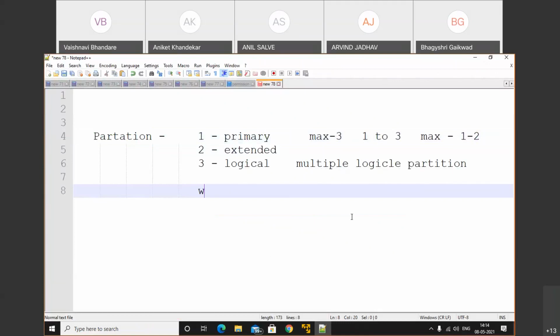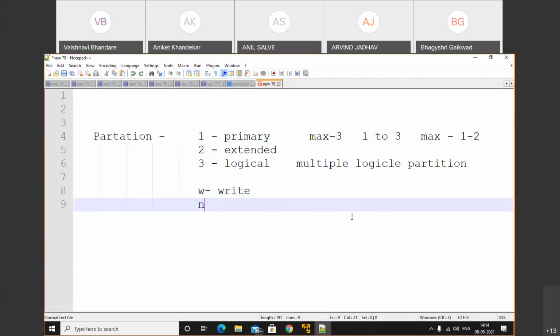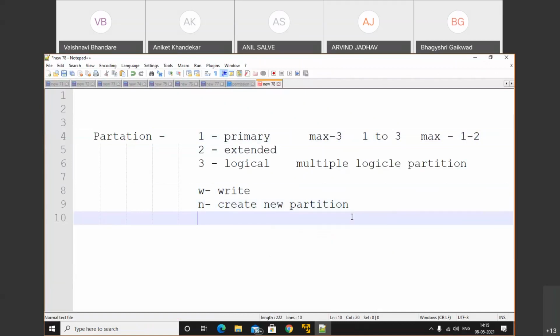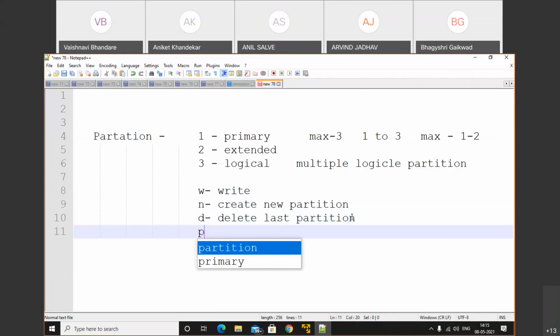Like write, this will write your partition. If you want to create a new partition, use n. After that, delete the last partition. Randomly also we can delete a partition. p prints the table.